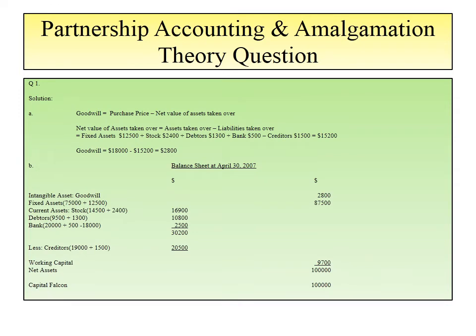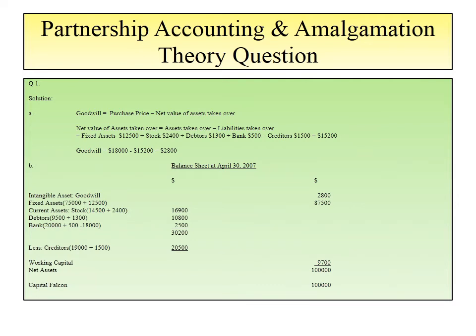and fixed assets is equal to 75,000 plus 12,500, the fixed assets taken over from Sparrow, and the total of the fixed assets would now be 87,500. And current assets, how to calculate the current assets: stock 14,500 plus 2,400, that gives us 16,900 as the stock.